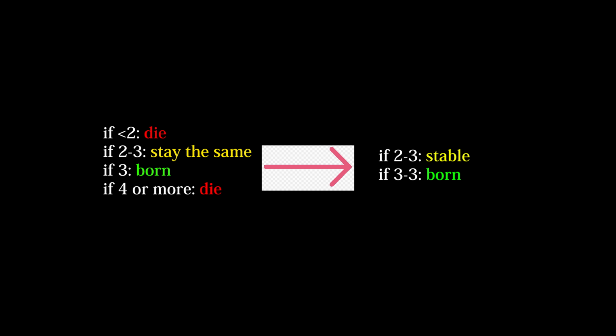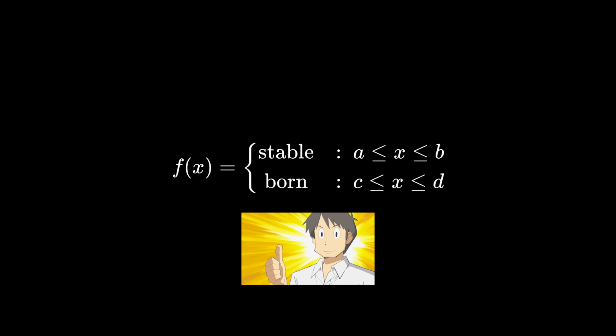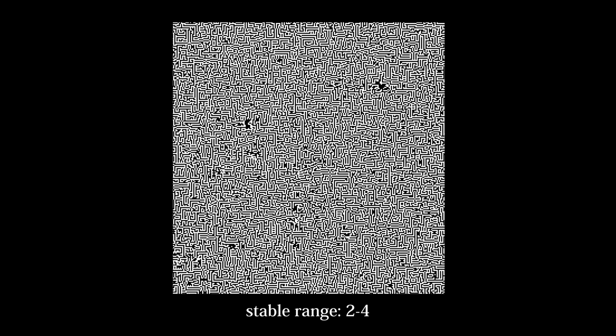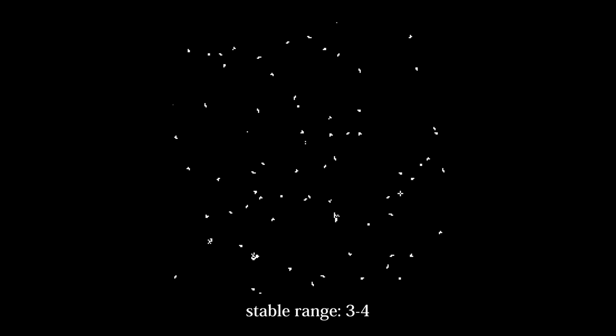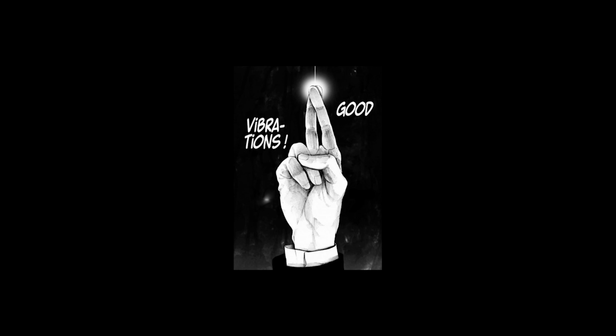Our 4 rules have now become 2, and if we replace our ranges with 4 variables, then we get a handy-dandy function describing all possible variations of the Game of Life, which makes it easy to see how things might change if a cell were to stay stable with something like 2 to 4 interactive neighbors instead. Already you can see that slight changes to the rules have massively different outputs, but most of them aren't that exciting. In the 1980s, Stephen Wolfram attempted to classify these automaton rule sets based on their vibes.